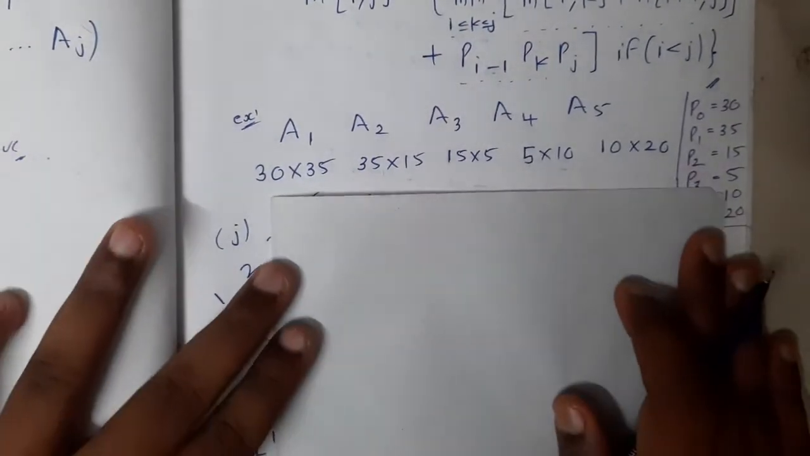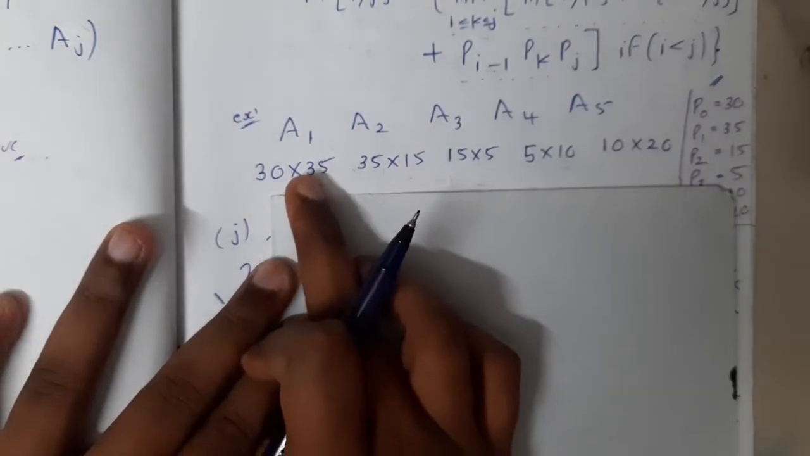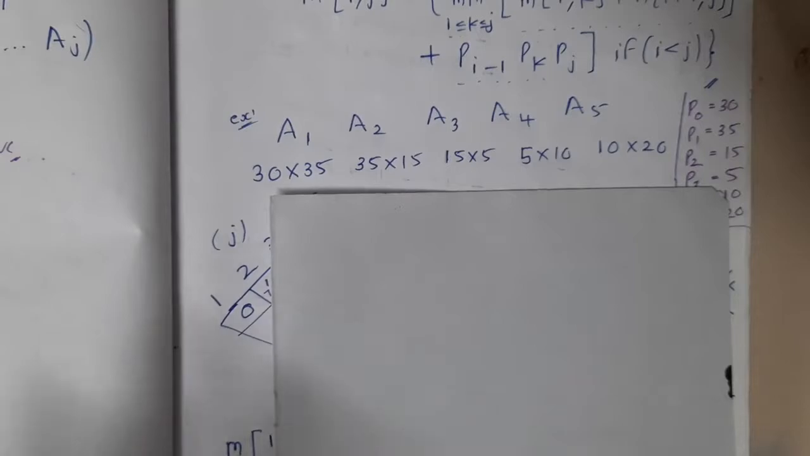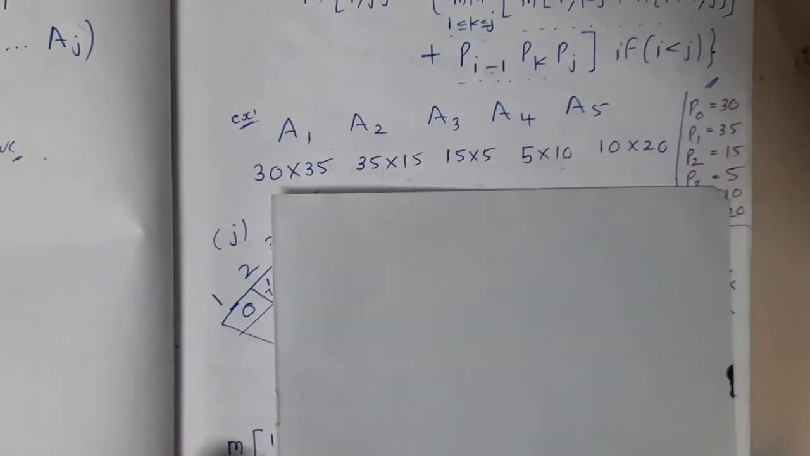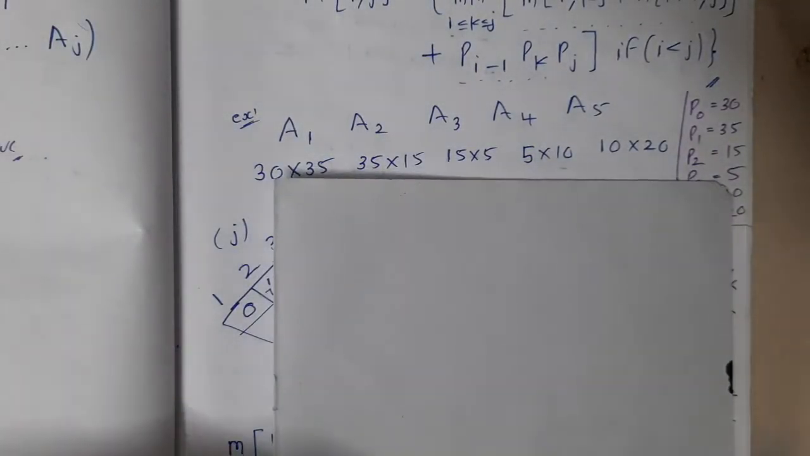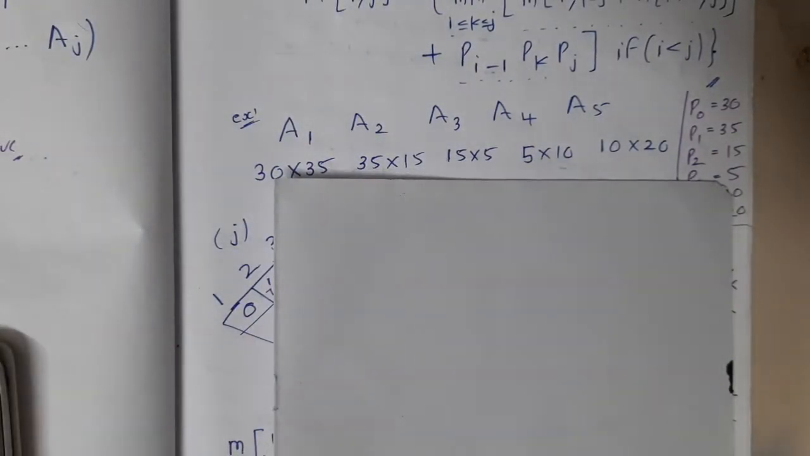Firstly, the question will be this way. A1, A2, A3, A4 and A5 are 5 different matrices. You need to multiply them so that you end up at a result. Just give me a second, I'll take the calculator. At the end you will end up at the result with the minimum number of multiplications.